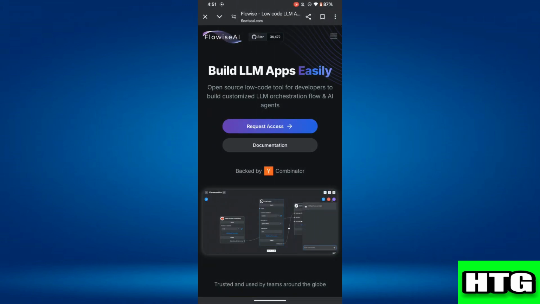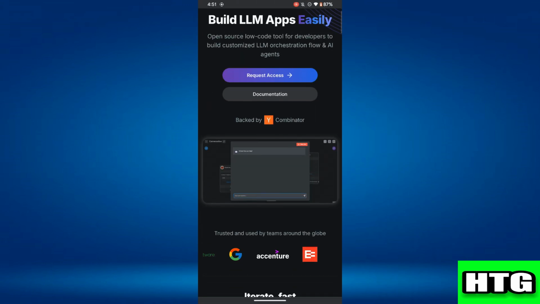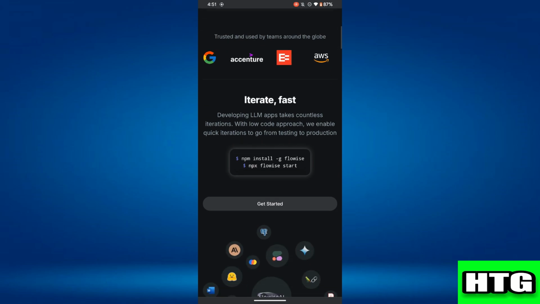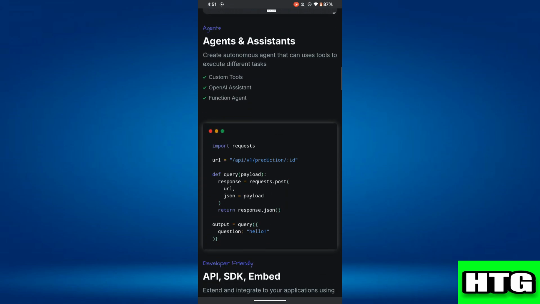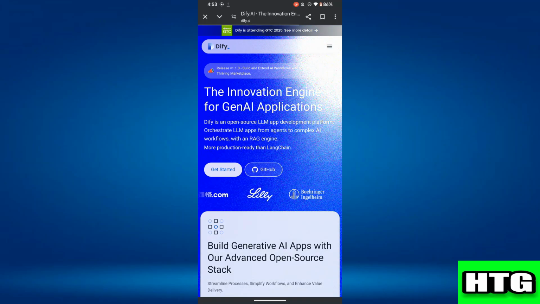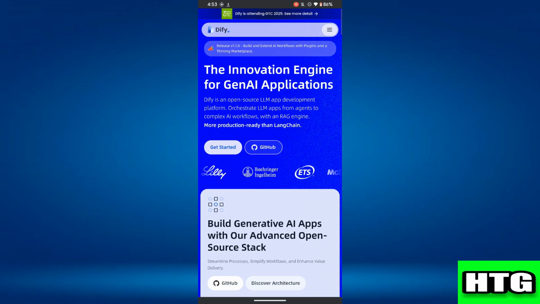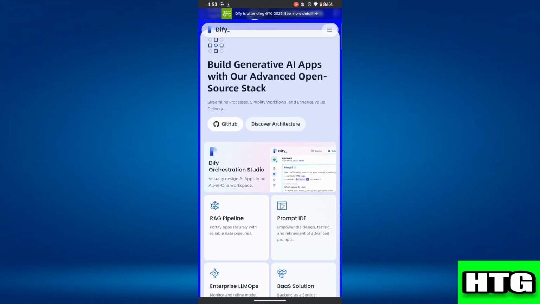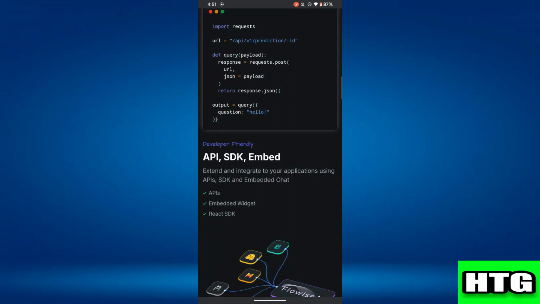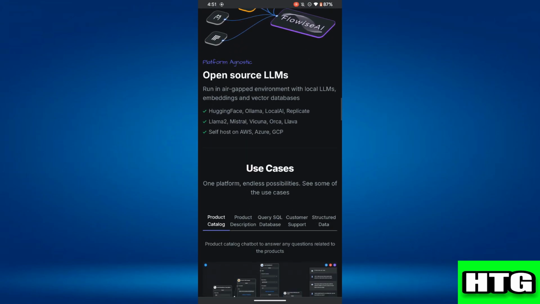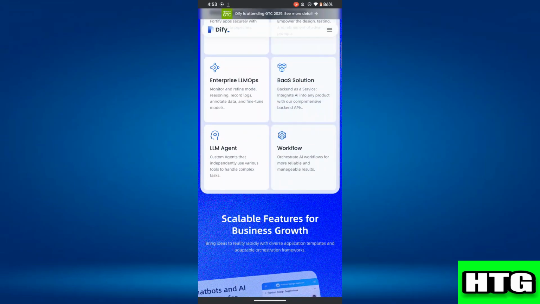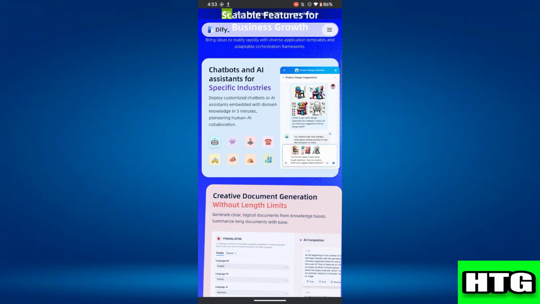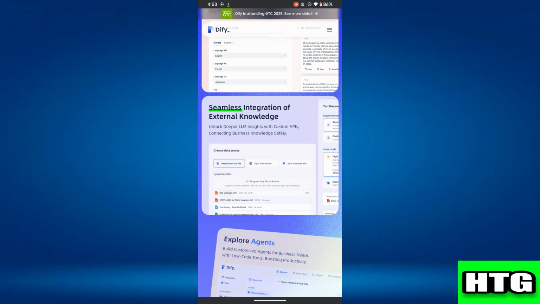So the first thing that you want to know is that Flowise is an open source UI visual tool that helps in building customized LLM workflows using LangChains, while Dify is an AI tool focused on streamlining AI application development with GPT-4 models. Over here, Flowise supports Docker for easy deployment and is suitable for both commercial and personal use, whereas Dify allows teams to quickly create and deploy AI-powered applications.